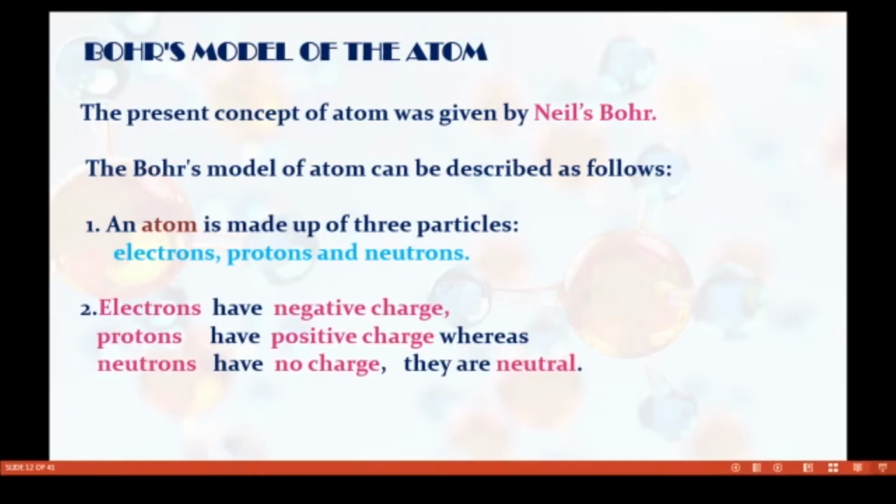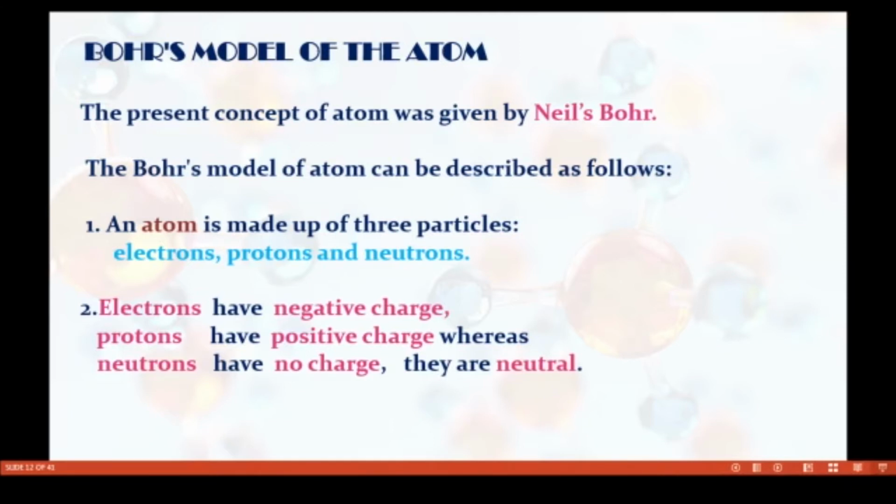But a young scientist working with Rutherford was convinced there was much more to the atom. The person was Niels Bohr, the prominent Danish physicist. He put forward this atomic model in 1913.